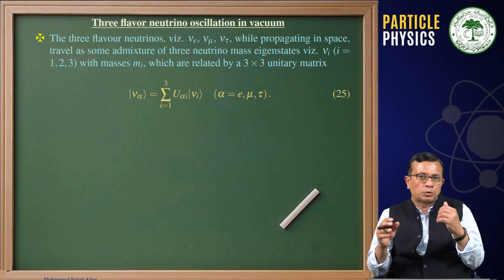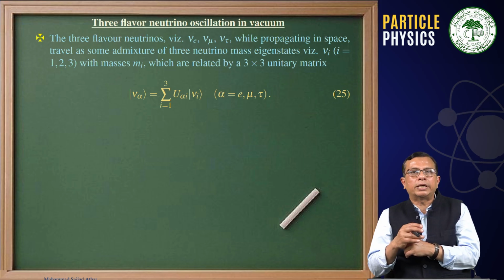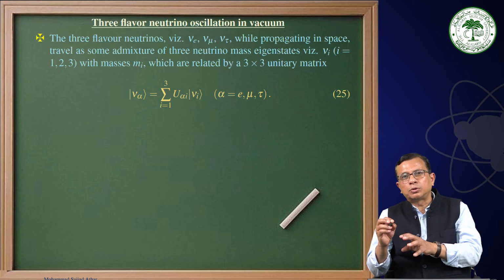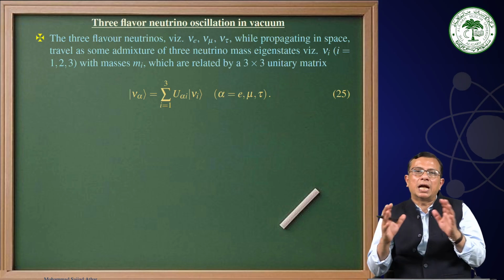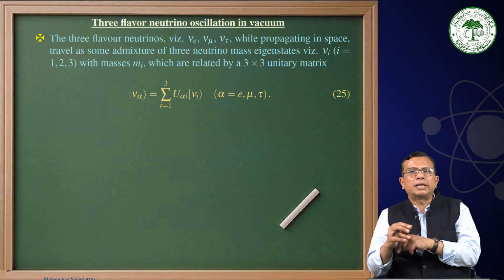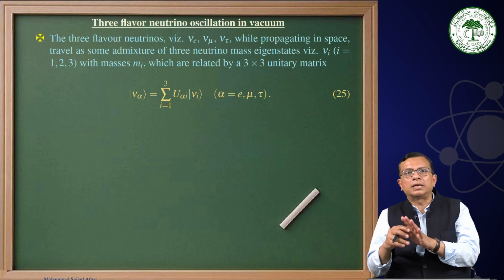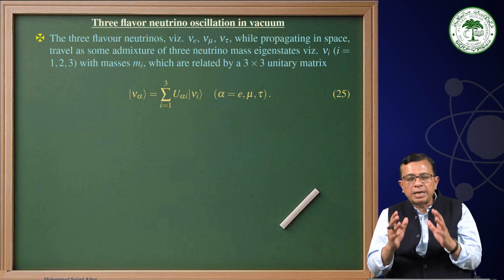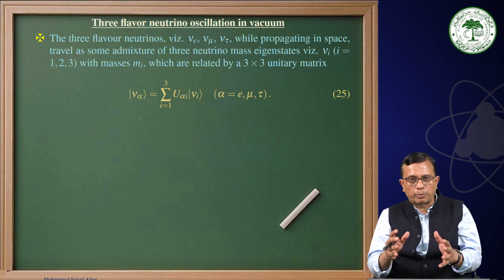That is why I told you in the introductory lecture that you will have theta 12, theta 23 and theta 13 as the mixing angles, and similarly you will have delta m13 square and delta m23 square, and then you obtain the expression for the transition probability.